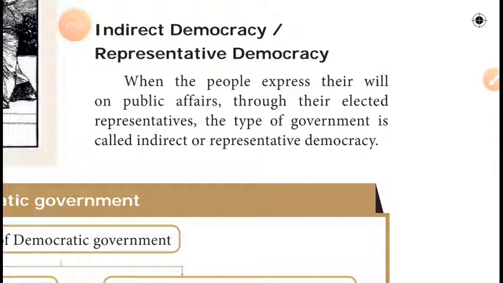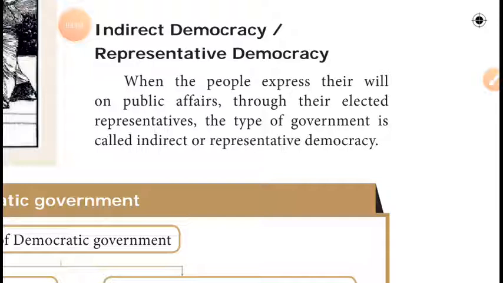Indirect democracy means a representative democracy. When the people express their will on public affairs through elected representatives, this type of government is called indirect democracy or representative democracy. But in direct democracy, the people directly approach the government. But here, in indirect democracy, the people can express any ideas, any will, only through the representative. So such a government we call representative democracy or indirect democracy.